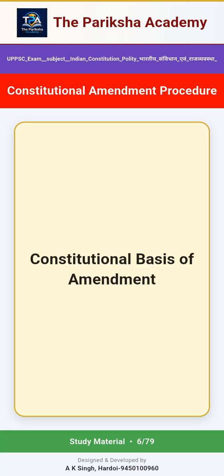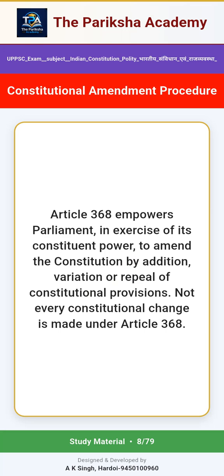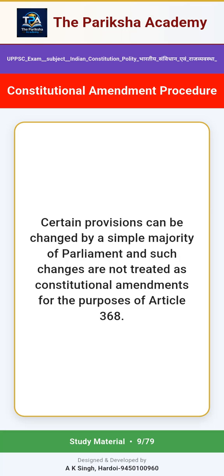Constitutional basis of amendment. The principal provisions relating to constitutional amendment are contained in Article 368 in Part 20 of the Constitution. Article 368 empowers Parliament, in exercise of its constituent power, to amend the Constitution by addition, variation or repeal of constitutional provisions. Not every constitutional change is made under Article 368. Certain provisions can be changed by a simple majority of Parliament, and such changes are not treated as constitutional amendments for the purposes of Article 368.